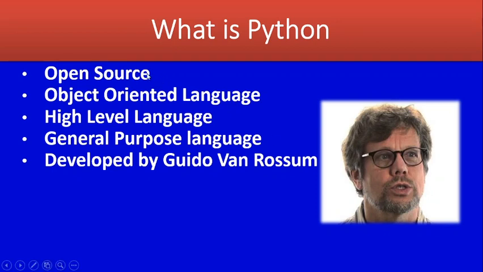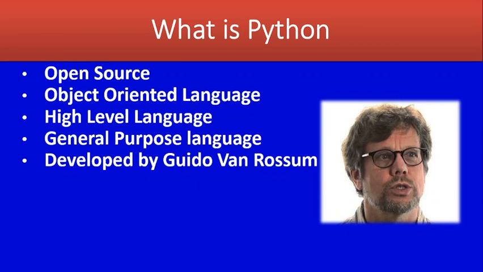So first point, that is open source. The clear definition of Python is, it is an open source programming language. Open source means we can freely download it from internet, Python program we can freely download it from internet. Then second one, object oriented language. That is, it is an interactive interpreted language, that is high level language.